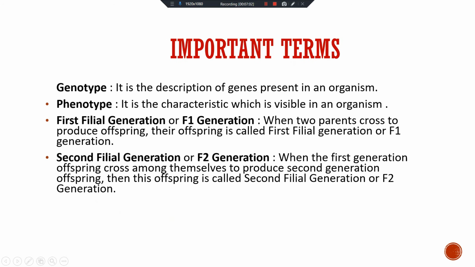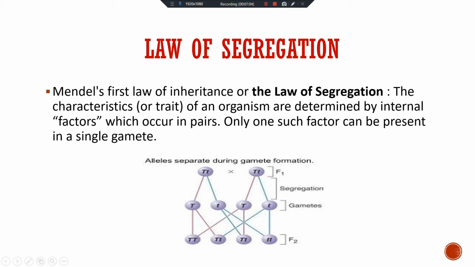On this basis, Mendel has given the law, that is the law of segregation. What is the law of segregation saying? It states that Mendel's first law of inheritance, or the law of segregation, states that the characteristics or the traits of an organism are determined by internal factors which occur in pairs, and only one such factor can be present